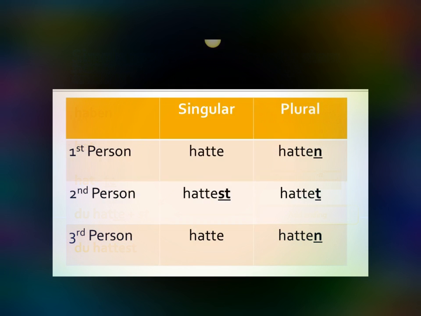Ich hatte, du hattest, hatte, wir hatten, ihr hattet, Sie hatten. Now this is one of those high frequency ones that you'll hear more often in spoken German. You could also hear ich habe gehabt, but ich hatte just rolls off the tongue a little bit better. So anyway, that's an introduction to the simple past by means of weak verbs.